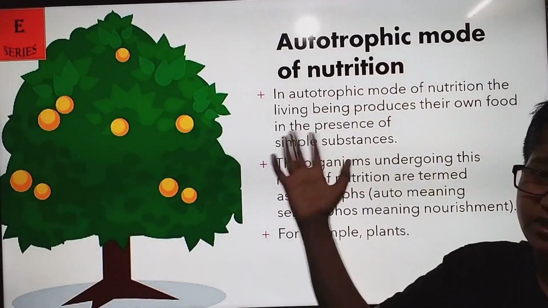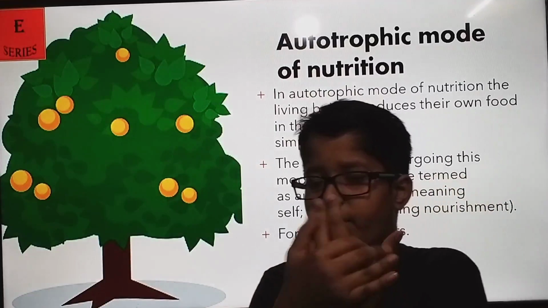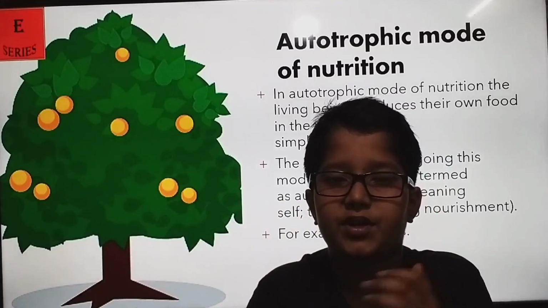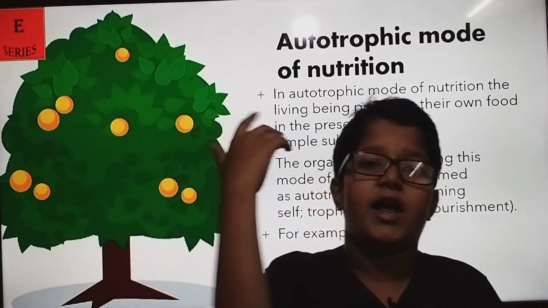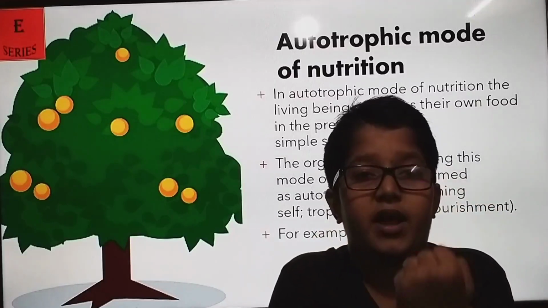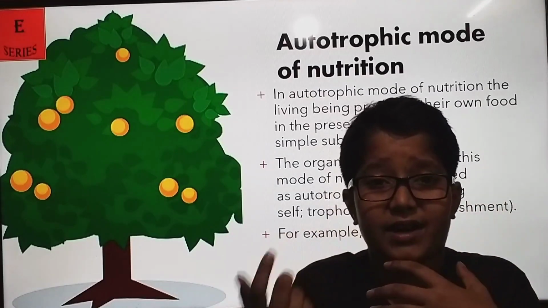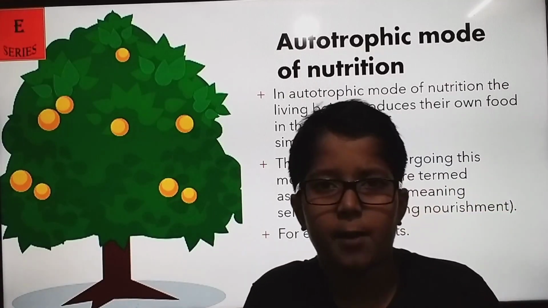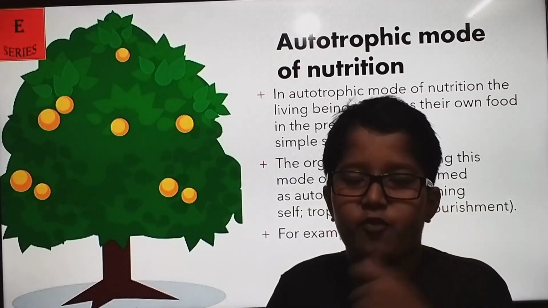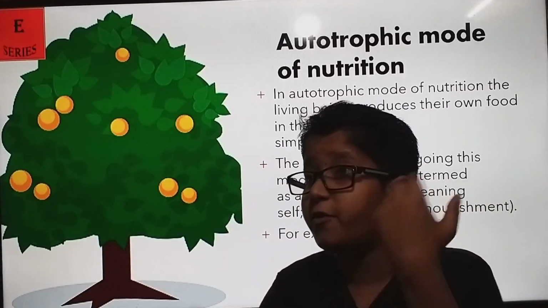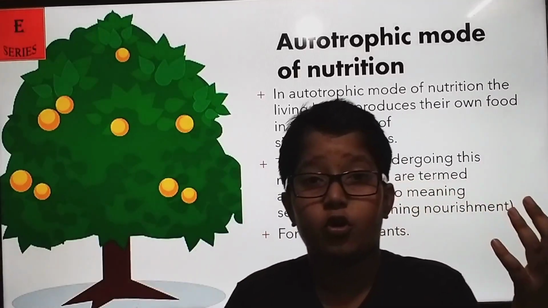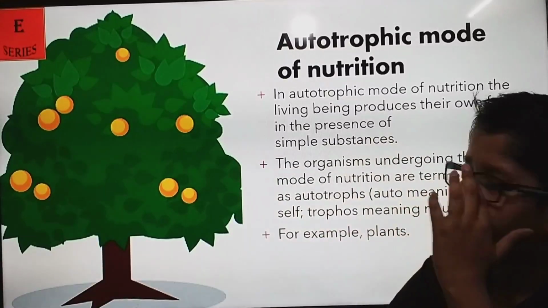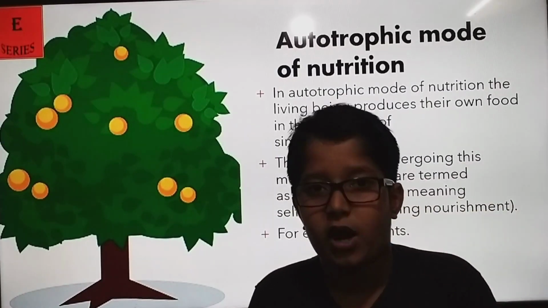If we take food directly from plants, then we are taking food from plants only. And if we eat animals, what does the animal eat? If it's a lion, then it eats animals which eat grass, and if it's a deer or a hen, then it eats grass. So basically we are directly or indirectly connected to plants. Plants don't come into a house and give me food, knock, knock. No, they make their own food using sunlight, chlorophyll, carbon dioxide, and water molecules. We'll see this in more detail in later parts of the chapter.